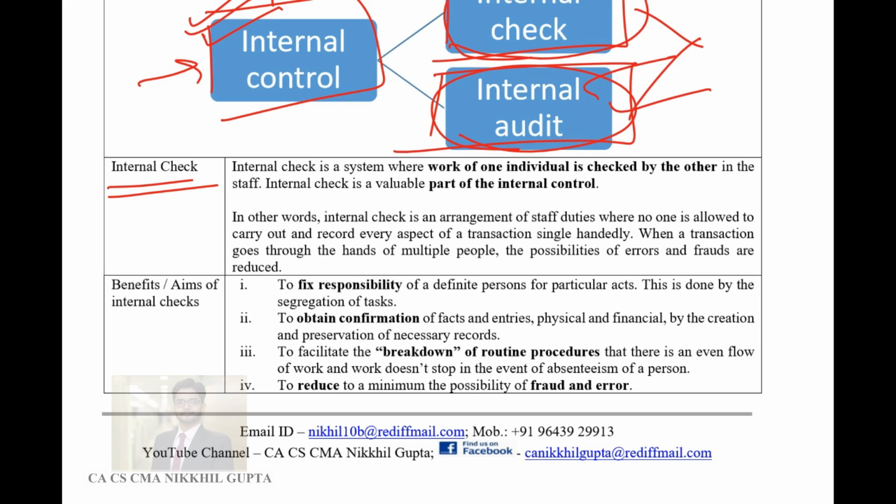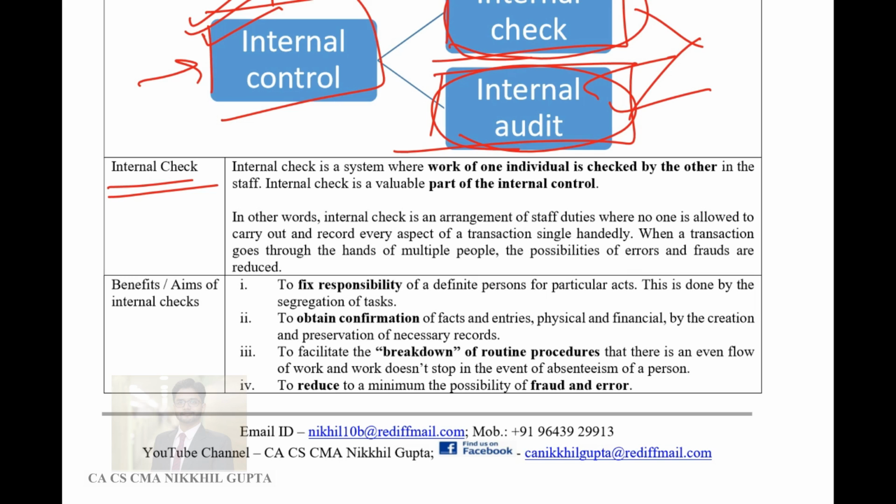One of the most important ways of doing internal check is that the work of one person should be checked by another person. So suppose an accounting entry has been put in the system by Mr. A. Now Mr. B should actually review the accounting entry which has been put by Mr. A, whether the accounting entry has been put as per the required standards, as per the required norms, as per the requisite policies which are installed by the company, and also to ensure that the transaction has been entered perfectly.